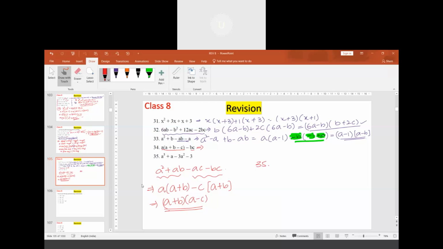35th question. This square term, I will rearrange. Take a as common: a cube along with that 3a square plus a minus 3. Now if you group them, a square being common, we get a minus 3 plus 1 times a minus 3. So a minus 3 and a square plus 1 are common.